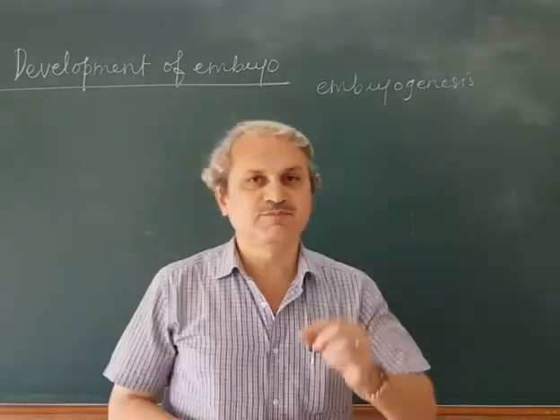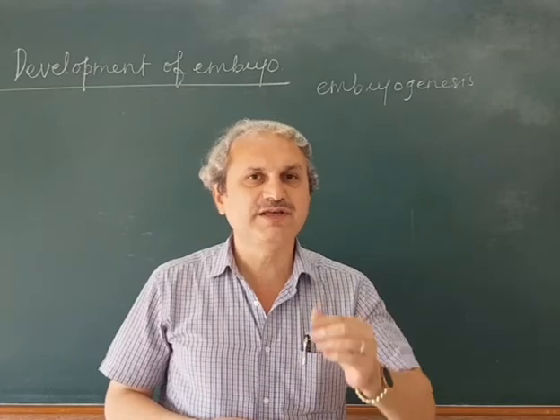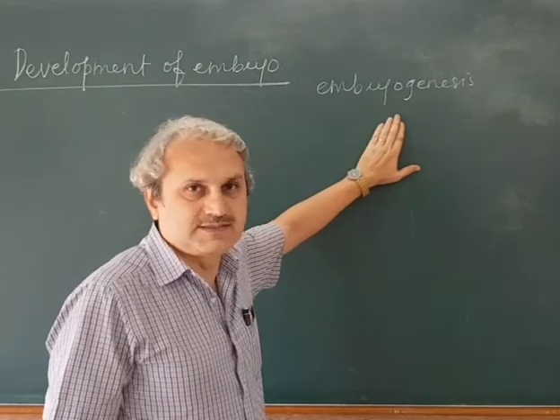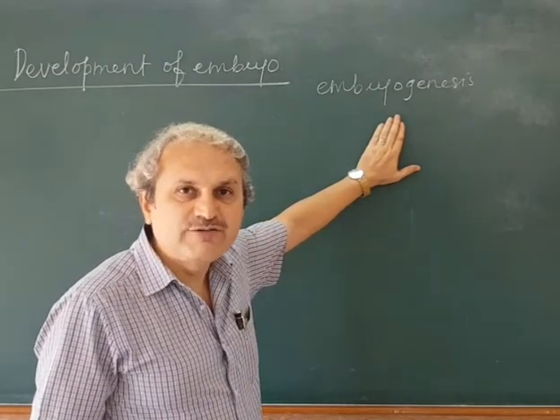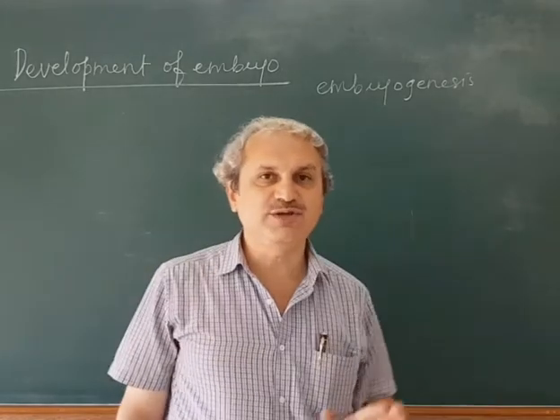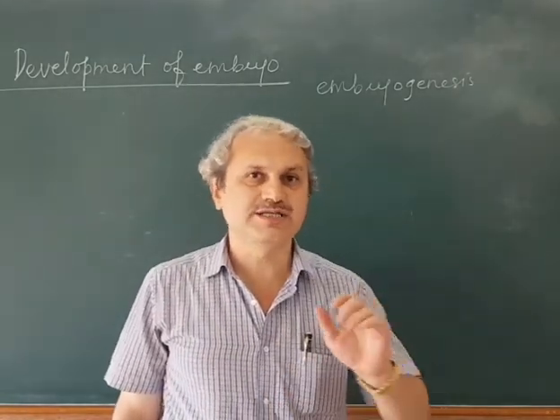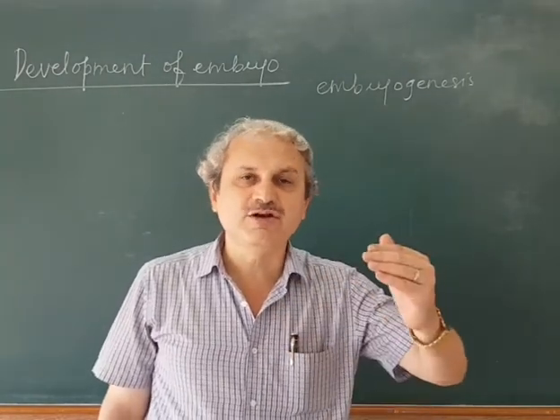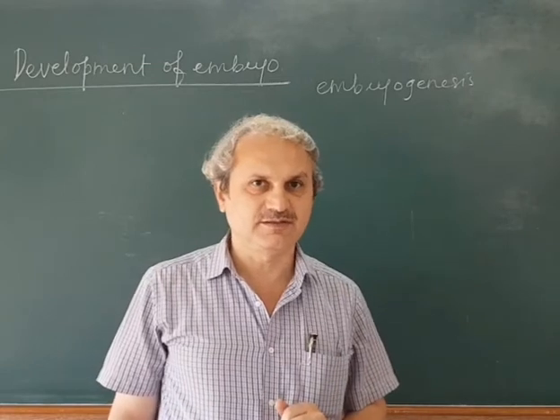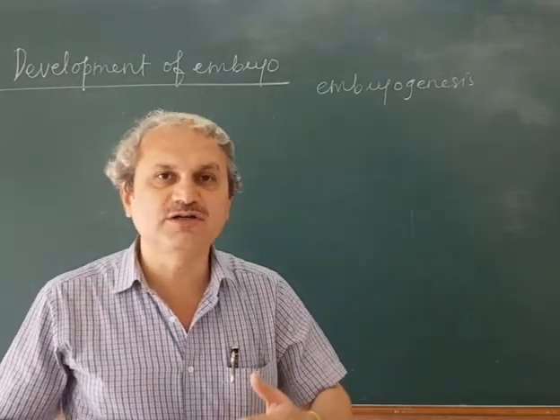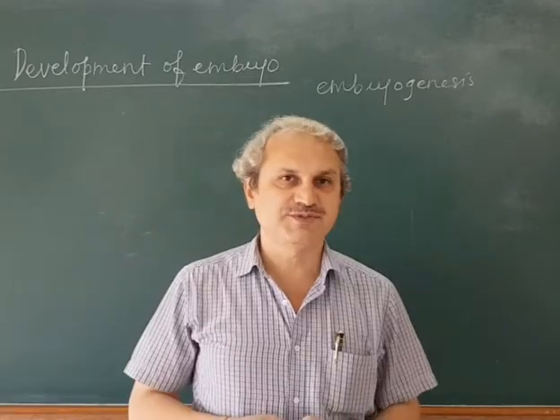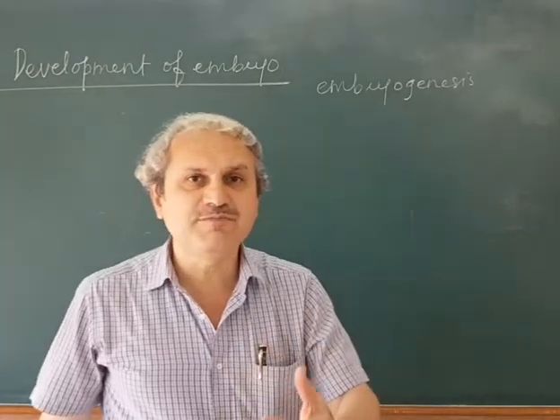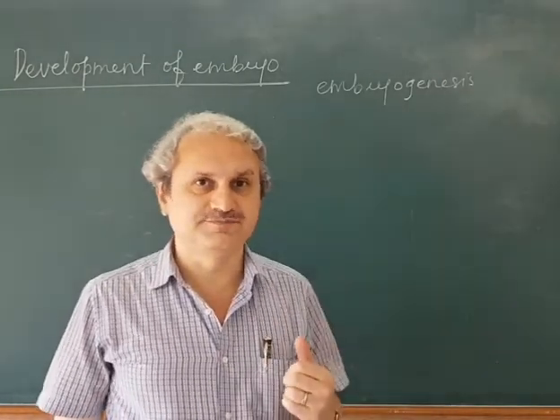The process of development of a zygote into an embryo is called embryogenesis. The embryo is developed towards the micropylar end of the embryo sac, and this embryo is developed just after the development of an endosperm. Is that clear?